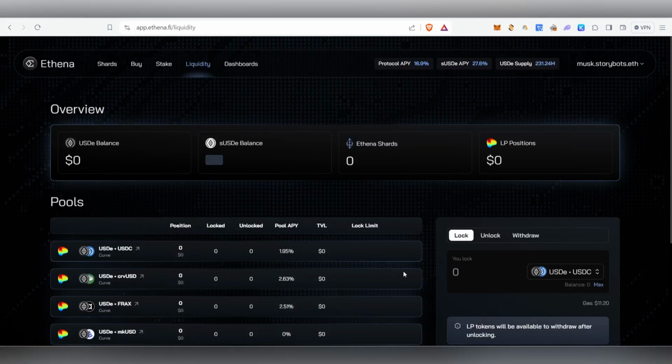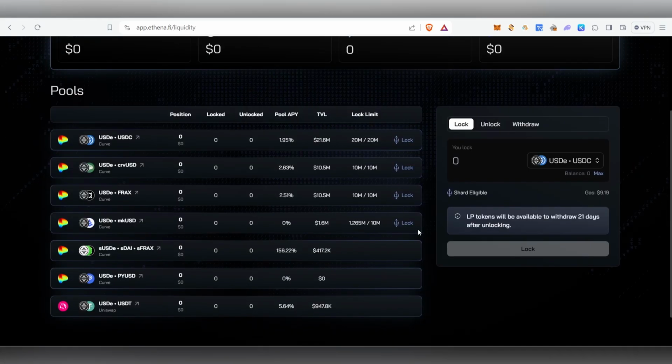Okay, so just click on this lock. So once you click on that, it will take you here, and here you can see these are the pools currently available. This got filled, even this got filled.